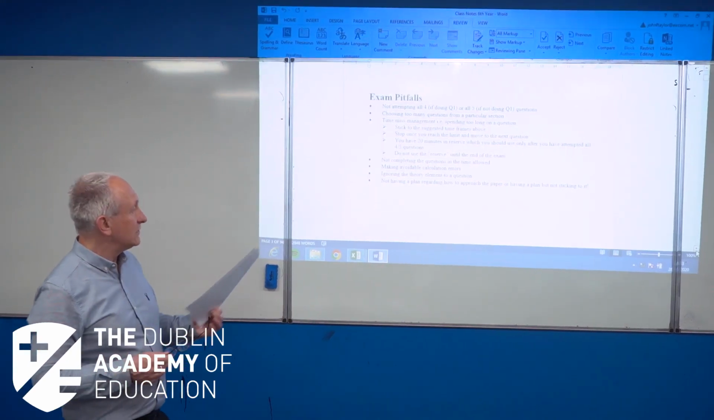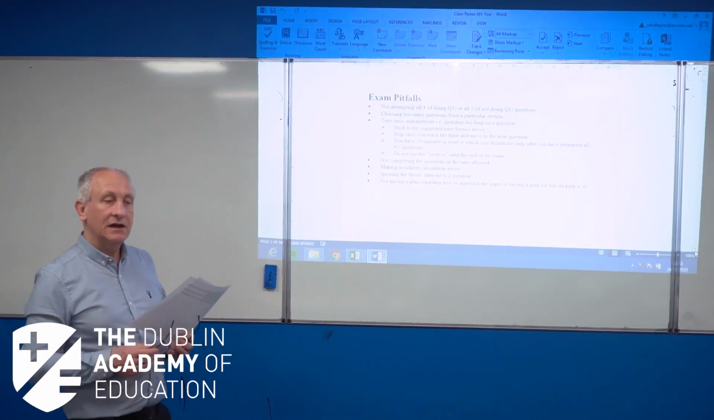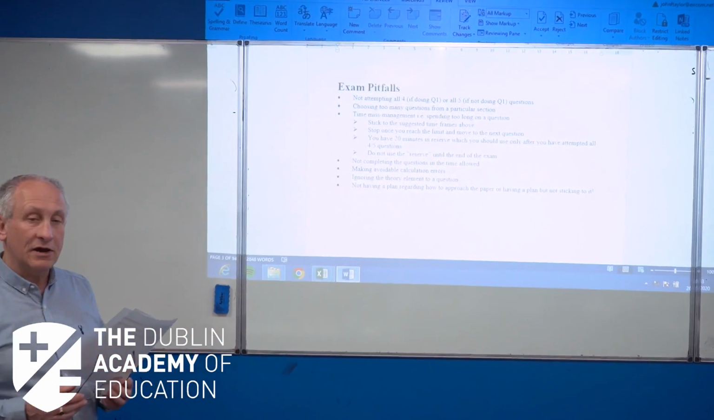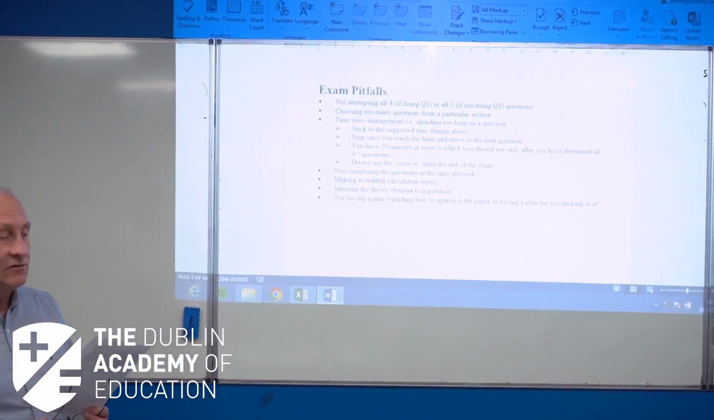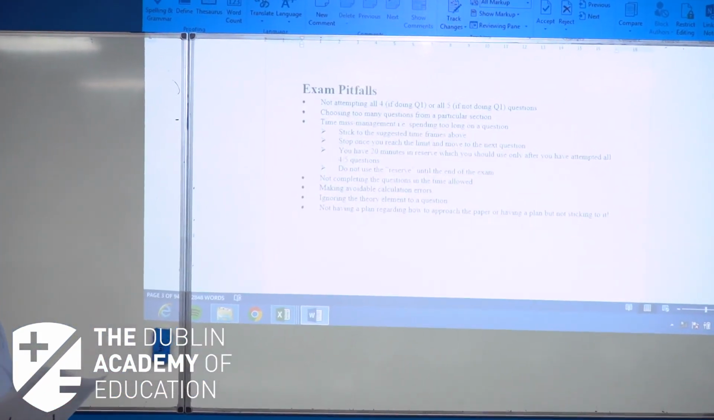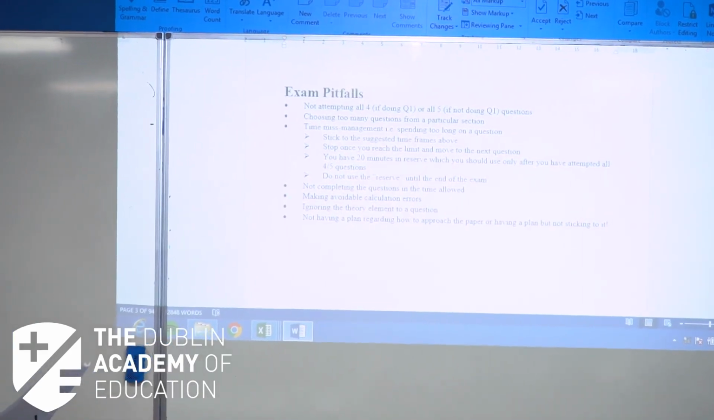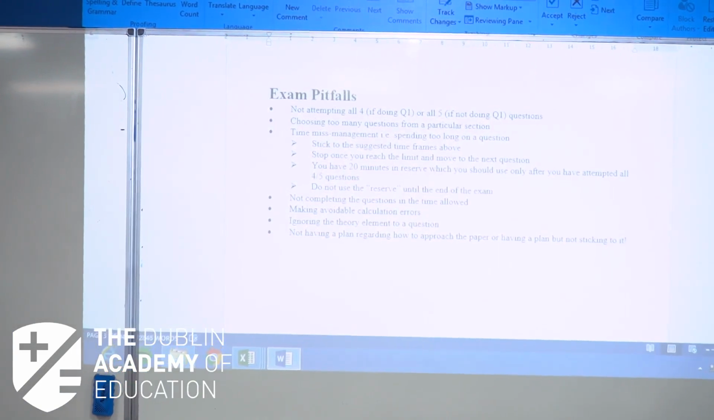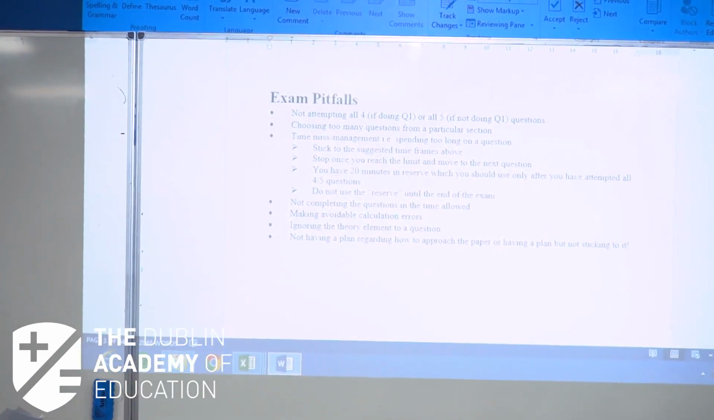And very important, don't ignore the theory element of the question. A lot of the questions will have a small theory section at the end. Between the whole lot of them, that could be worth 6 or 7%. If you leave them out, you will be denying yourself a good grade. So make sure you do the theory element to each of the questions. They're not looking for a huge amount of information, but they do expect you to attempt it.